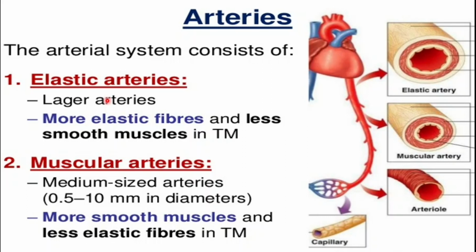They are elastic in nature, whereas the medium sized arteries in our body are known as the muscular arteries. And why are they called muscular arteries? Because the tunica media of the muscular arteries contains more smooth muscles than elastic fibers. So this is the reason these types of arteries are known as the muscular arteries.